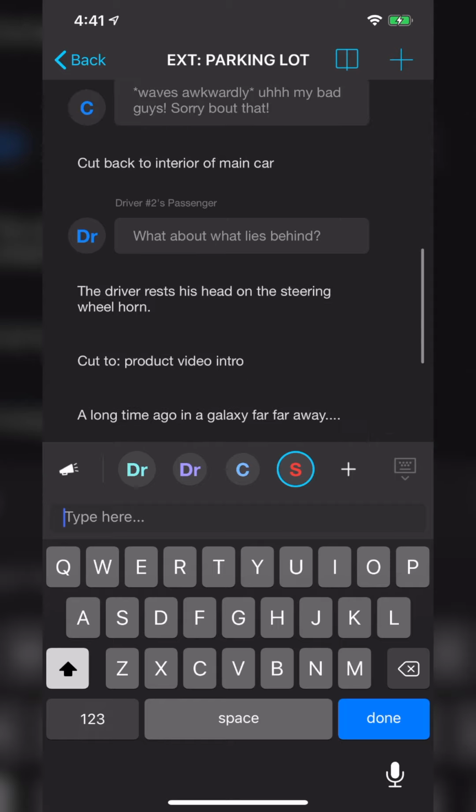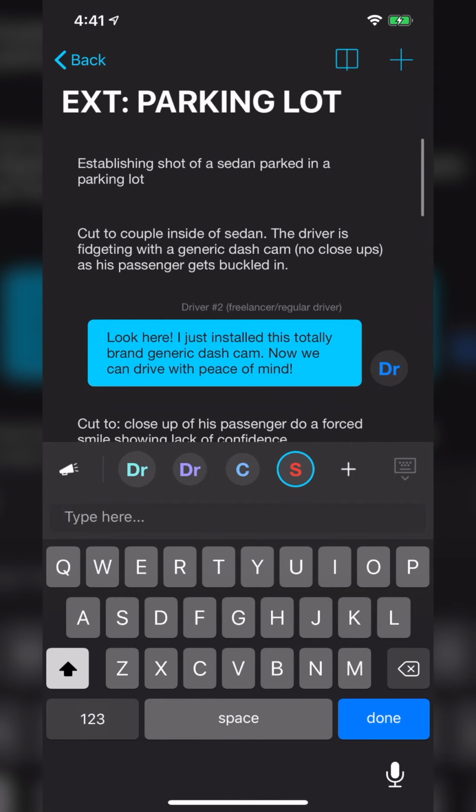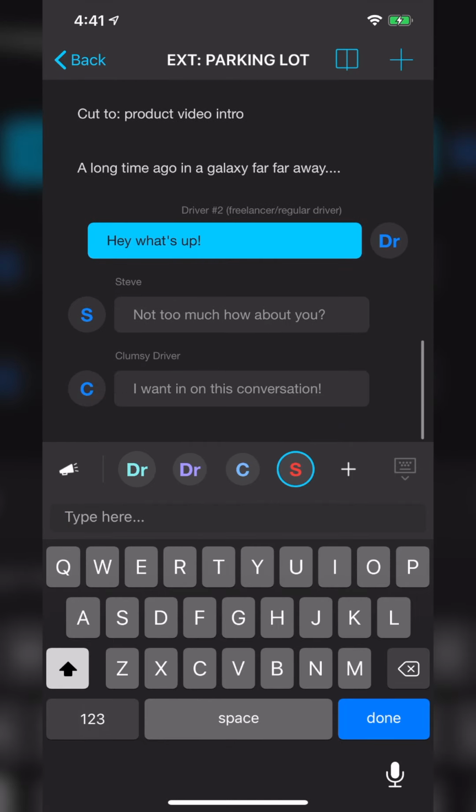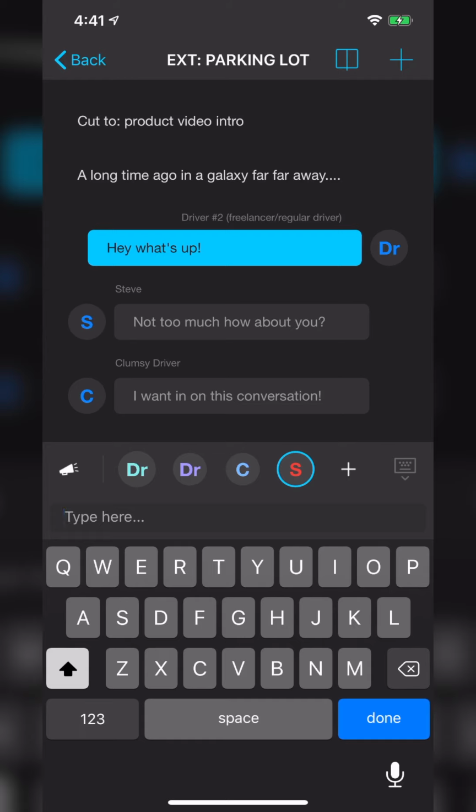But where the magic happens here is basically once you're done with this, and as you can see, it's very fast and easy to type this. On a normal scripting software, you have to know shortcuts, you have to know when to indent, when to change from like italics to regular, all that different stuff. And here, you just type away like a normal conversation where you're basically having a conversation from as many character perspectives as you come up with.